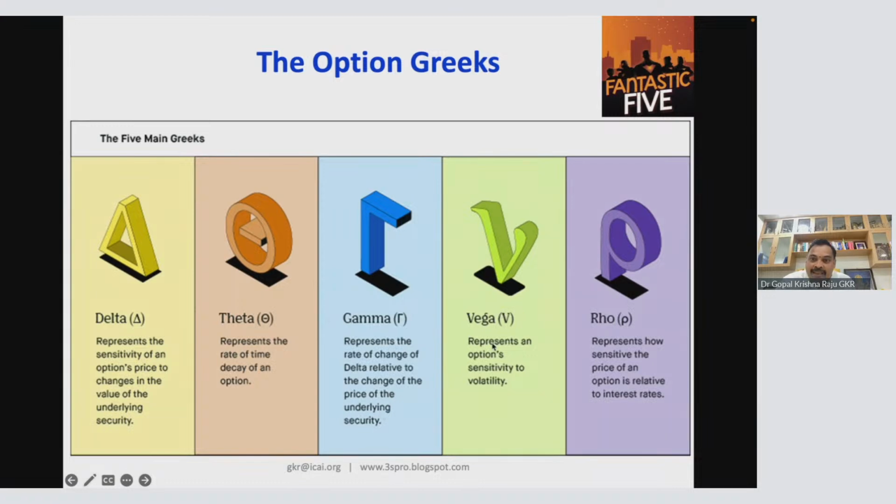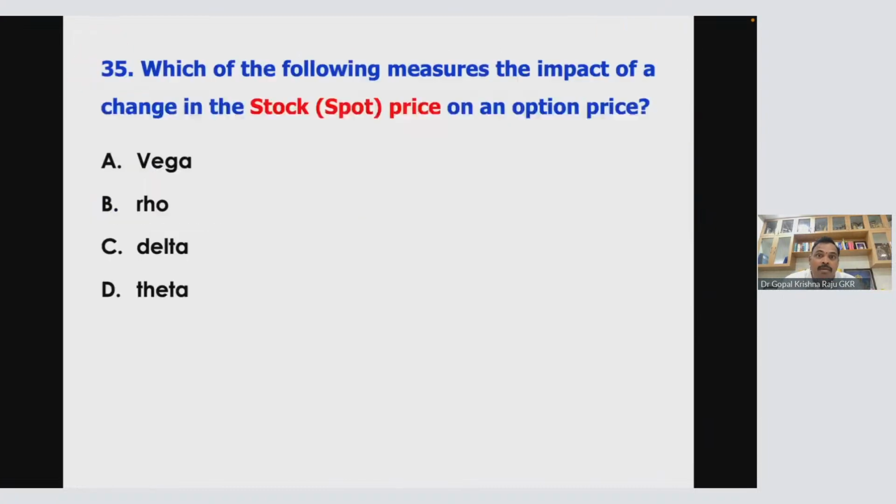Vega. Vega means change in the volatility. V. Your standard deviation. Rho. Okay. Rho is the change in the interest rate. So R means interest rate. Okay. So very, very important. This can also be a 1 mark question. Now let me come to this question. Look at this.